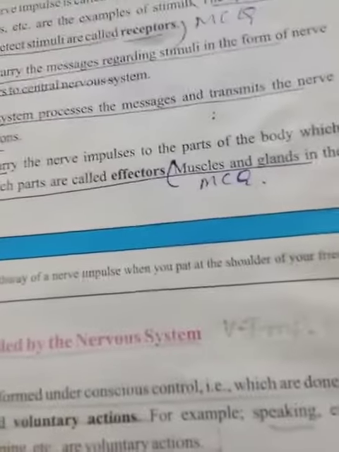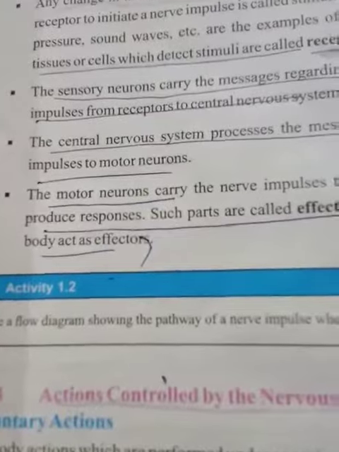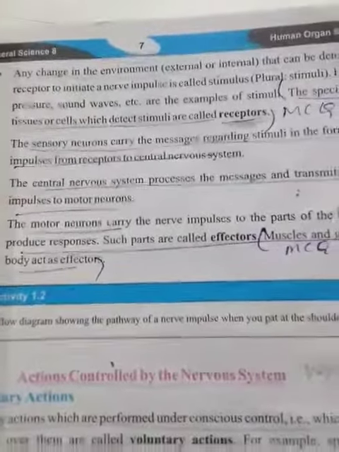These muscles and glands are called effectors, and they respond according to the changes which occur in the environment through the nervous system.